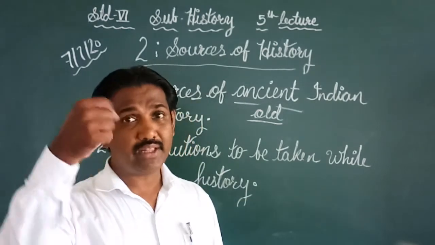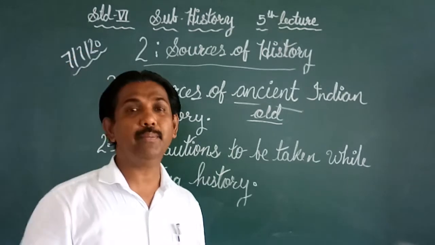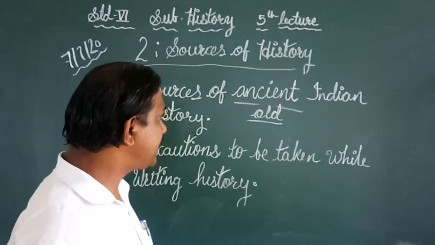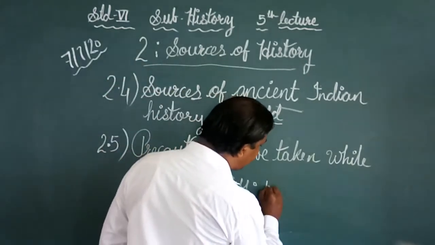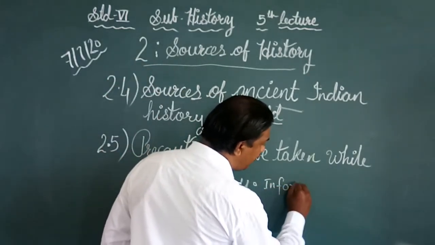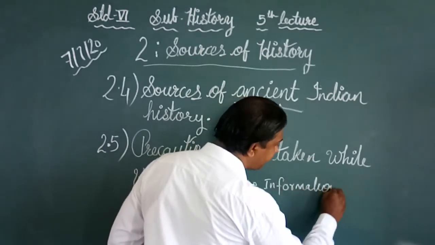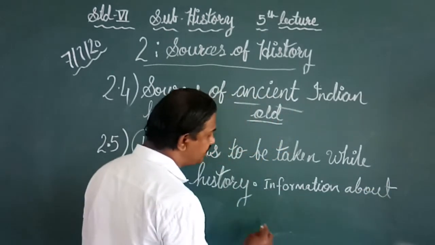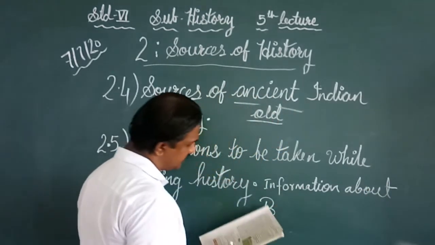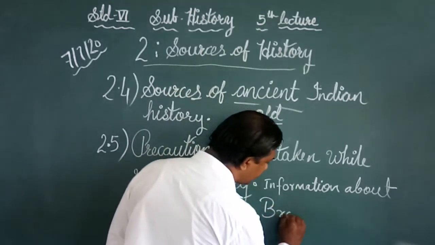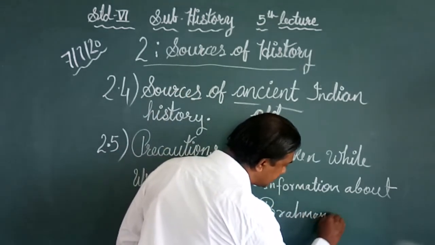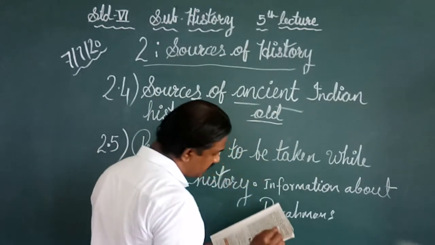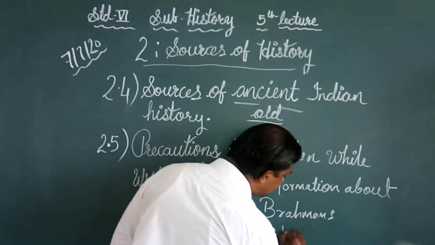Now, this Veda, whatever written material is available of ancient India, has a very important point, that is the information about the Brahmanas and the Upanishads.